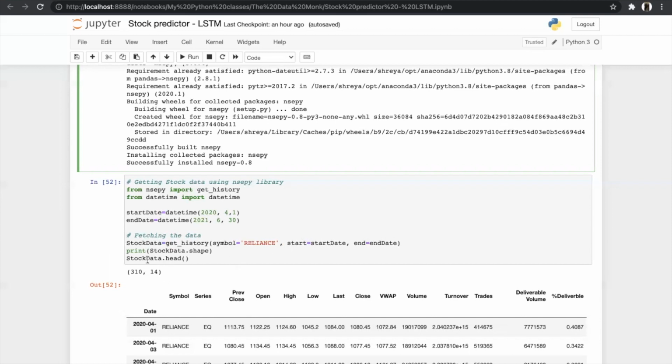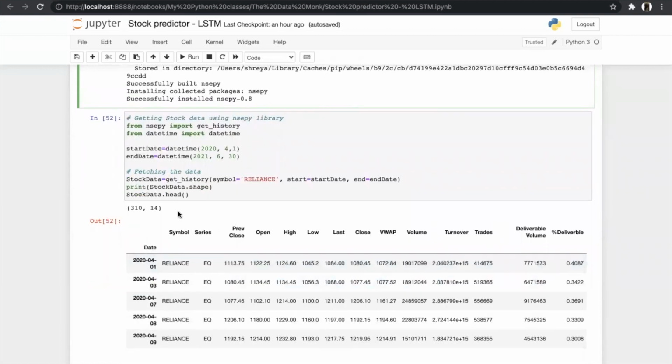So here is the shape of our data, which is 310 rows and 14 columns. Why is it 310 rows if we have assigned more than 1 year? As you all know, our stock market is closed on Saturday and Sunday, so that's why we can't get the data for those particular days.